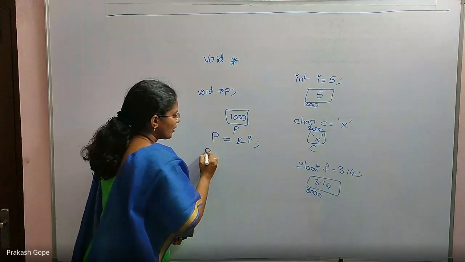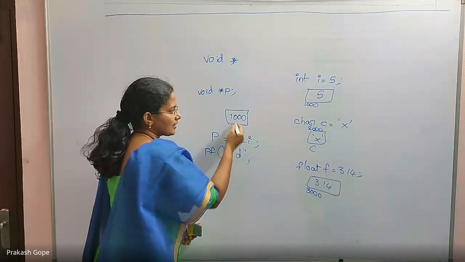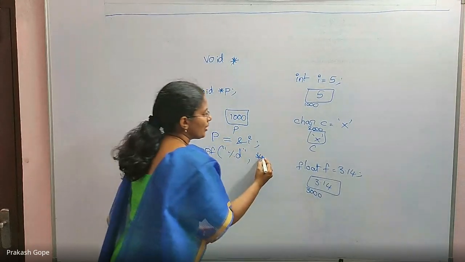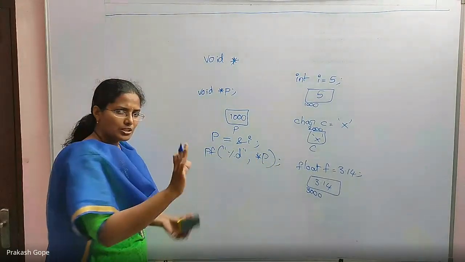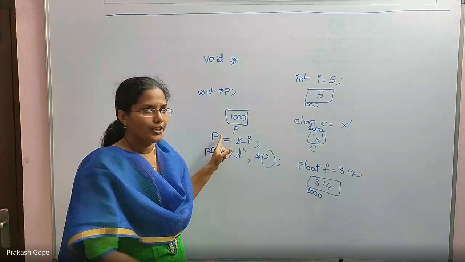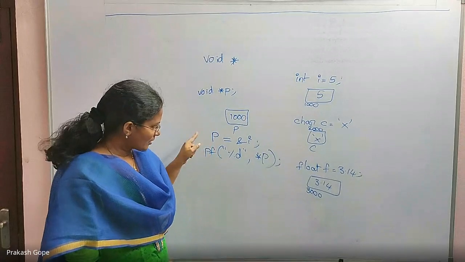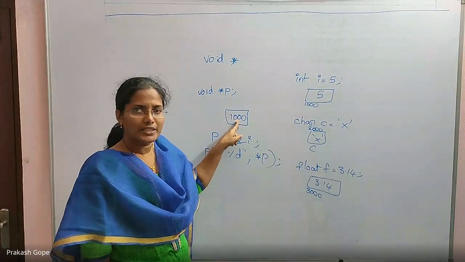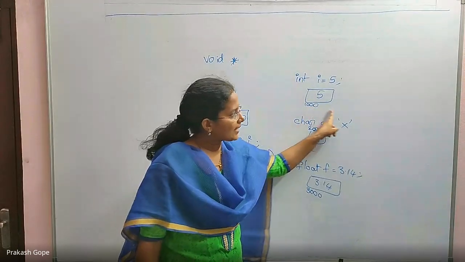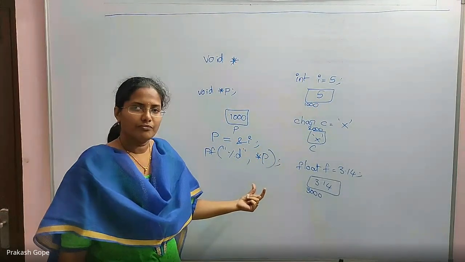How do I access it? For example, if I say %d, how should I access the contents? Normally, if P is an integer pointer, I should say star P, and just star P will give me 5. But P is not an integer pointer now, it's a void pointer. If it was an integer pointer, I would go to the base address and, because it is an integer pointer, access 2 bytes of data and consider that as the data.